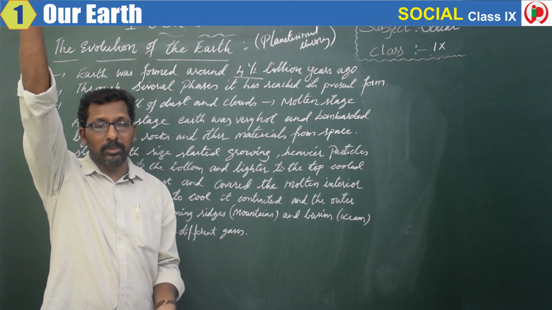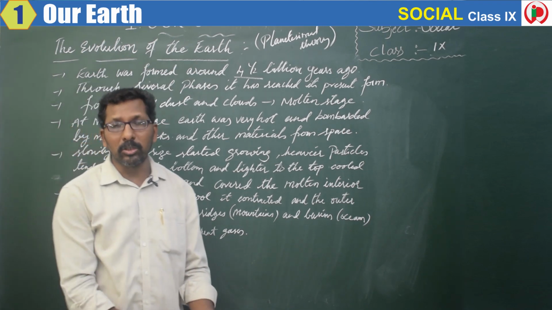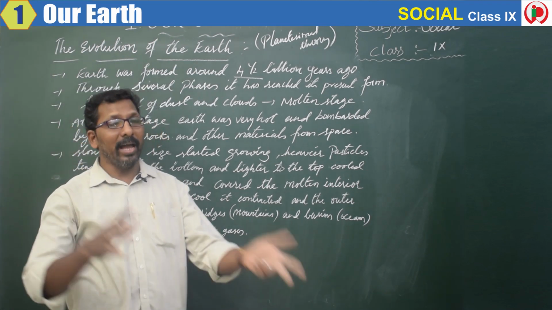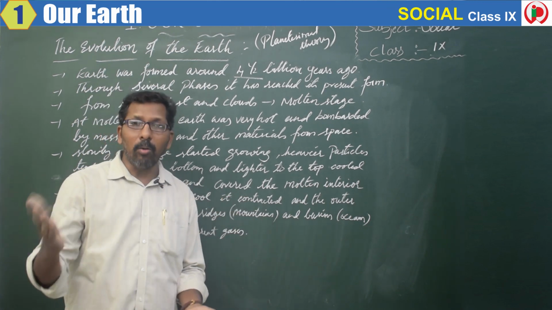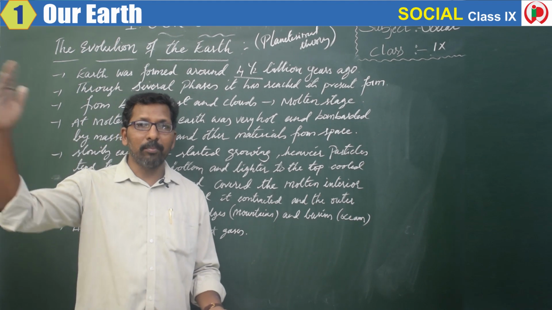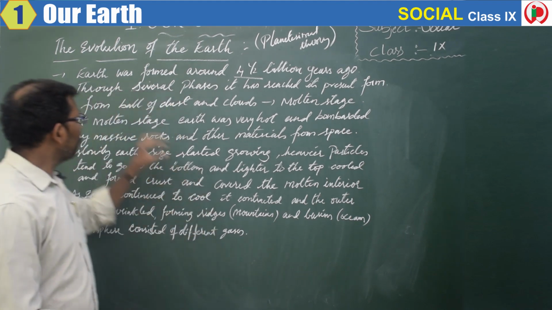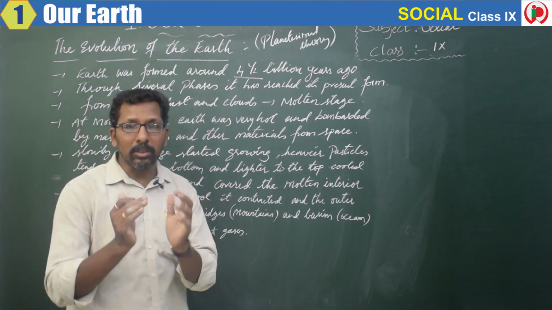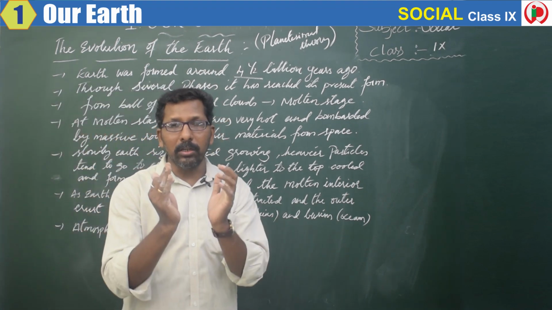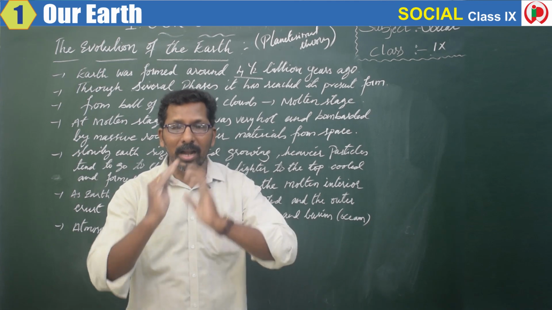Today we have atmosphere, we have what you call a lithosphere. Lithosphere means soil is there, we have water, we have so many things. So how have they come? They have come through different phases. So third point, from ball of dust and clouds. So what was the first earth? It was a ball of dust and clouds.